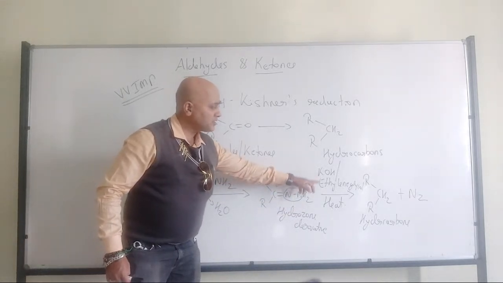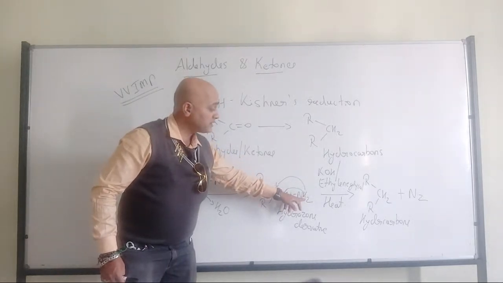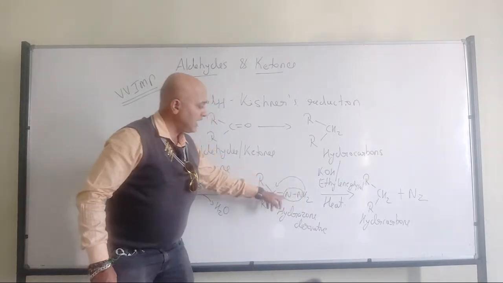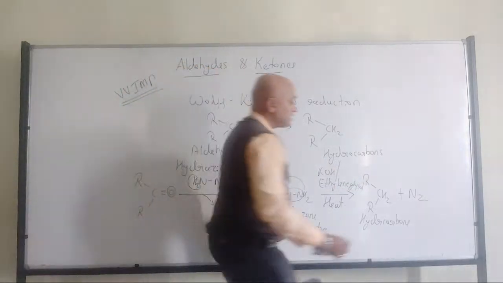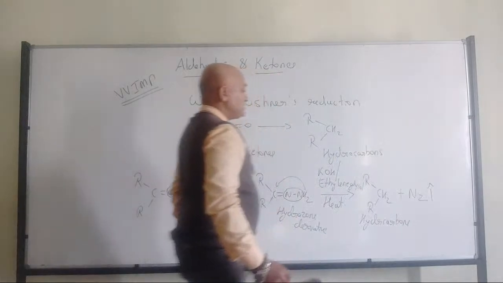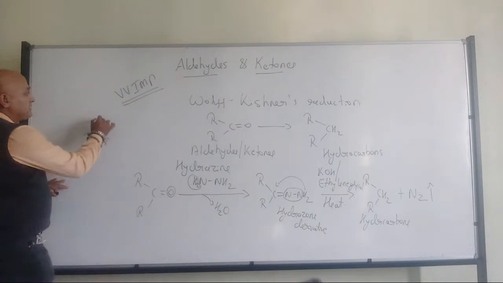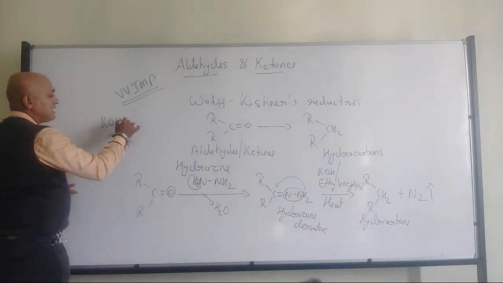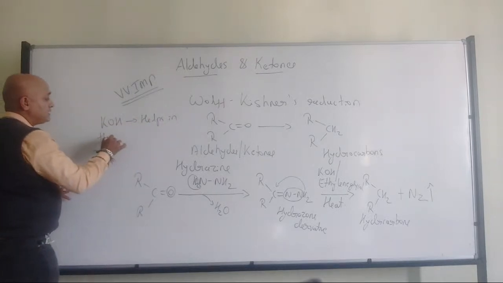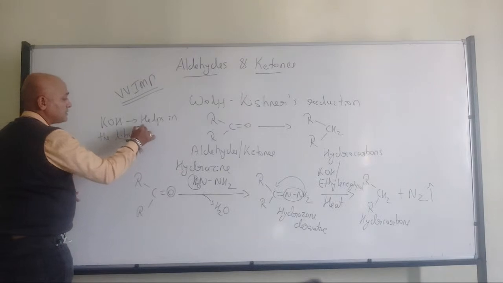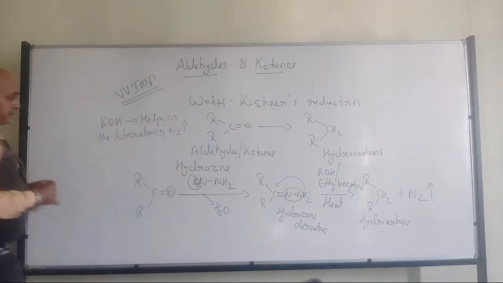They help in the deprotonation of this particular nitrogen, so due to that, nitrogen can be liberated. That is the role of potassium hydroxide or ethylene glycol: helping in the liberation of nitrogen.